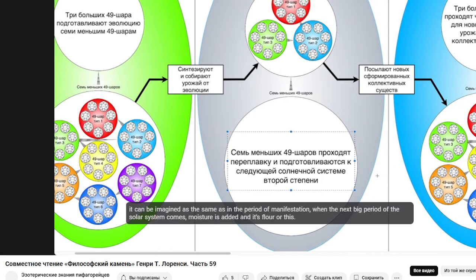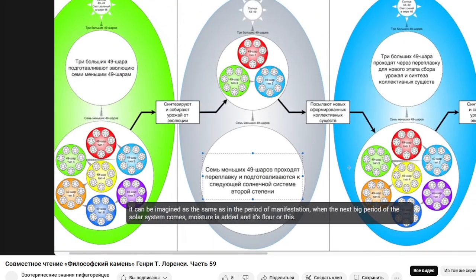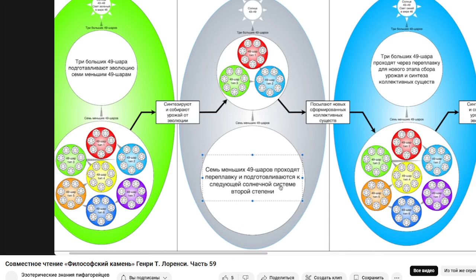It can be imagined as the same as in the period of manifestation, when the next big period of the solar system comes. Moisture is added and it's flour or this. As we understand it, I'll tell you now.